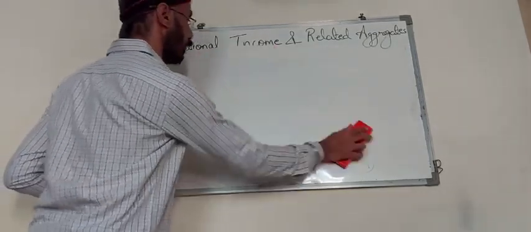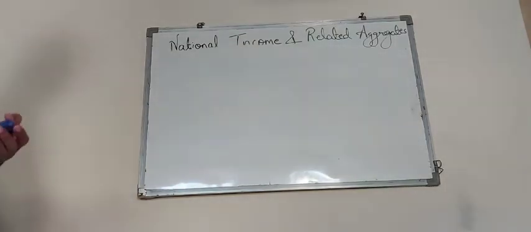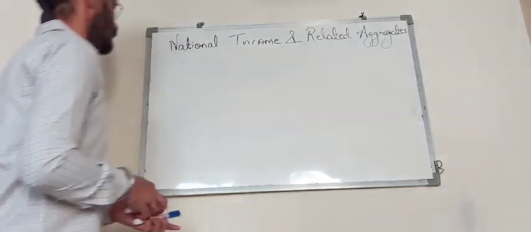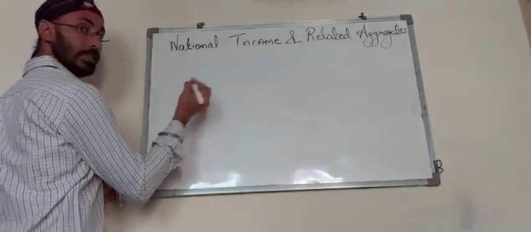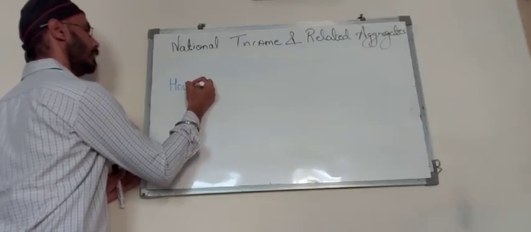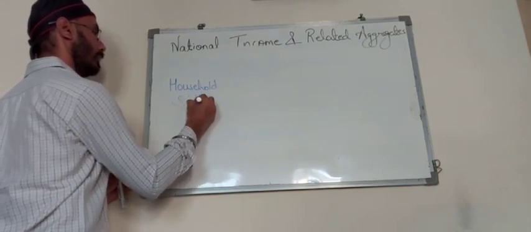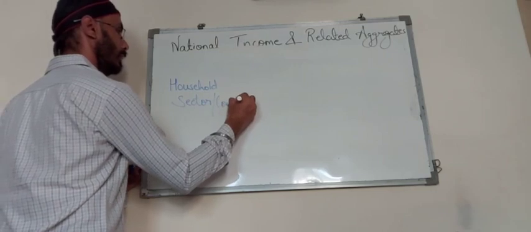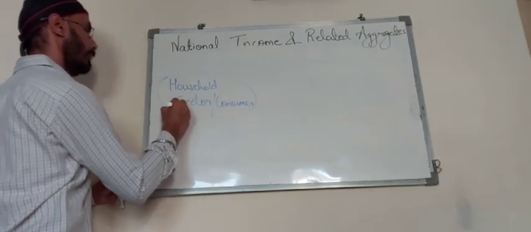So let us draw a flow chart over here that will make us understand the circular flow of national income. Let us take the first one over here, where we talk about the two sectors. As I told you, the first one is the household sector. Household sector are the consumers, the first important sector of the economy.